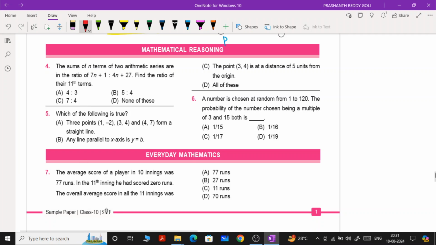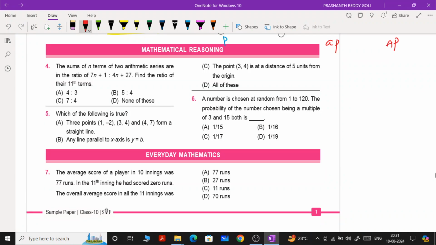Now, try to understand the meaning of the given question. The sums of n terms of two arithmetic series are in the ratio 7n plus 1 and 4n plus 27. Find the ratio of the 11th terms. There are two different APs, first AP and second AP. I'm writing like this for the sake of understanding. Here I'm writing AP and here I'm writing AP.